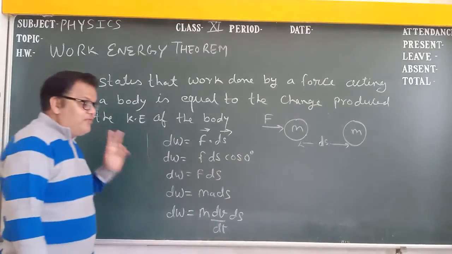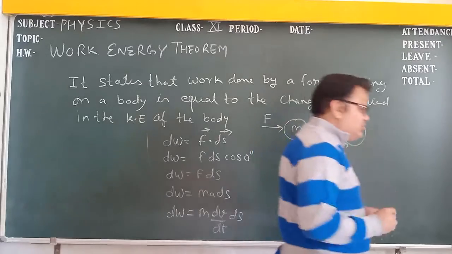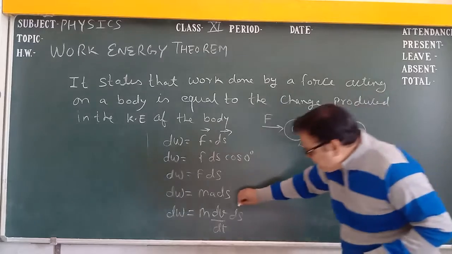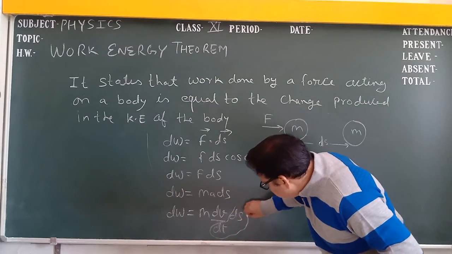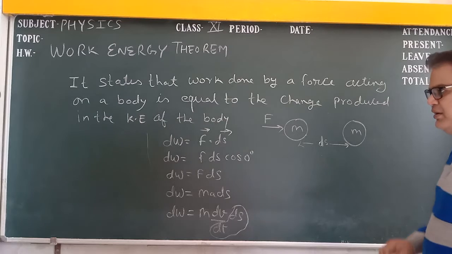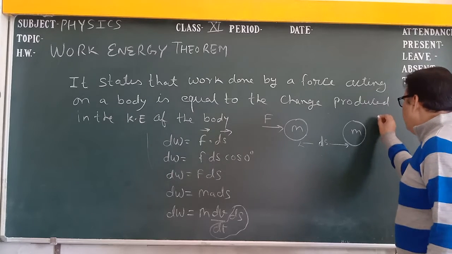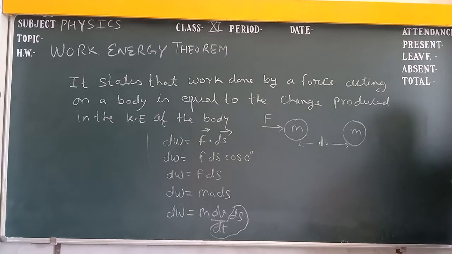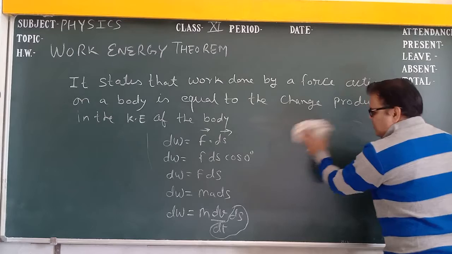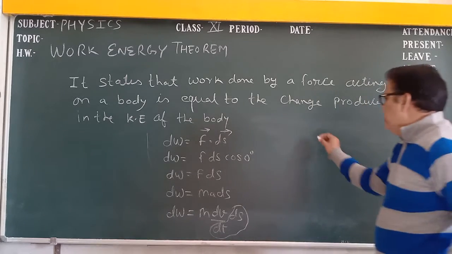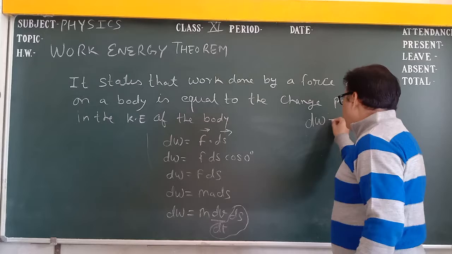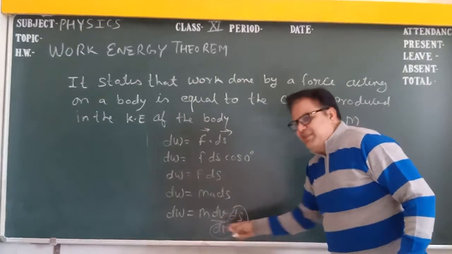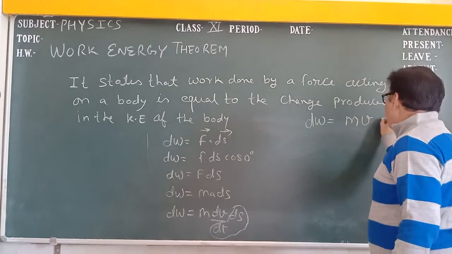Here you have to remember one thing: always acceleration a equal to dv by dt. Just consider ds upon dt. What is ds upon dt? Yes, ds upon dt is the velocity v. Then dW equal to m, here dv, ds upon dt. That gives you v dv.